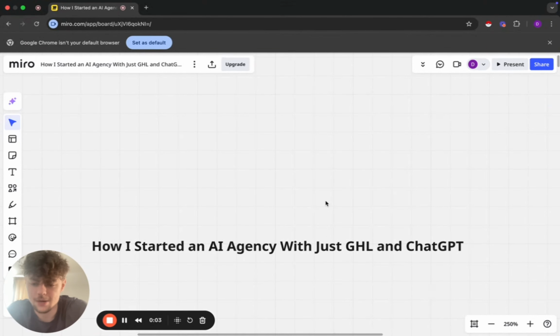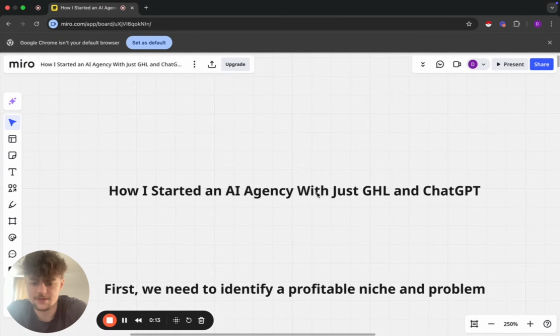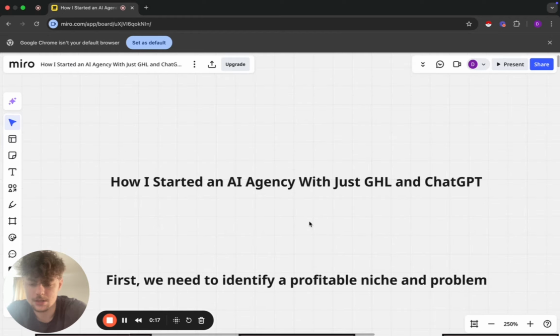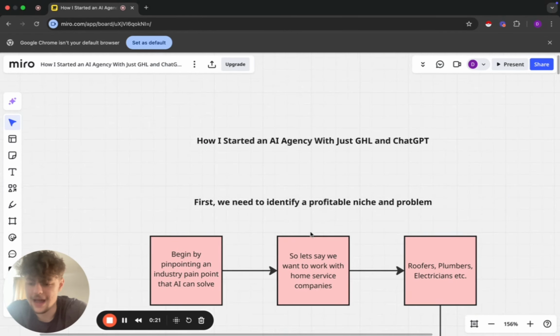Today, we're going over how I started an AI agency with just GoHighLevel and ChatGPT. So let's get straight into this, right? First, we need to identify a profitable niche and problem. So begin by pinpointing an industry pain point that AI can solve.